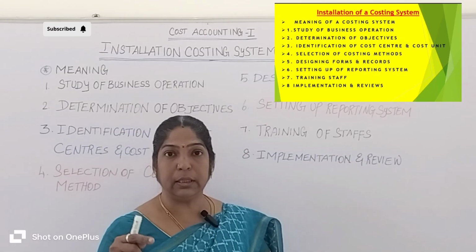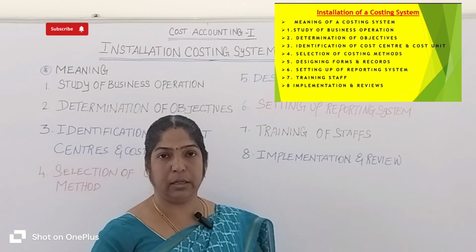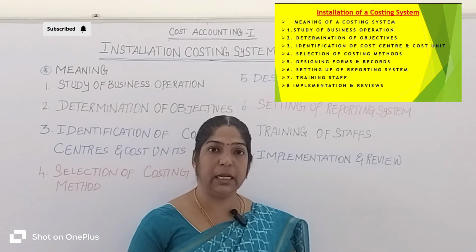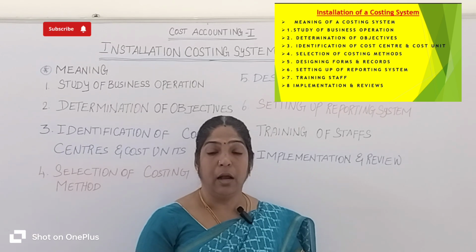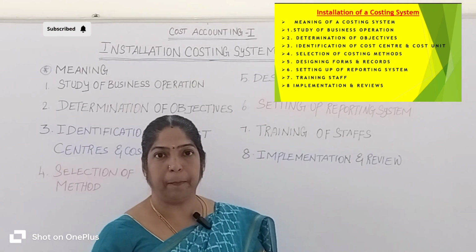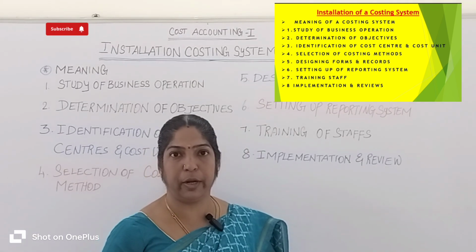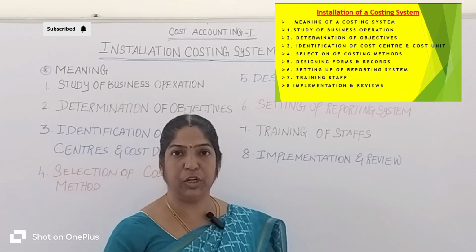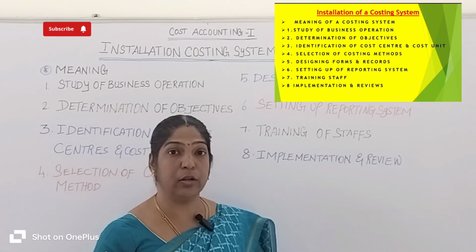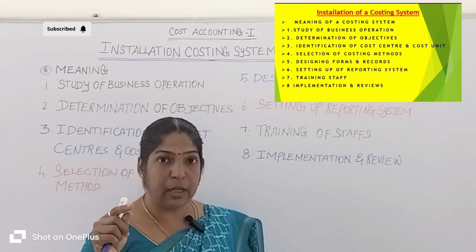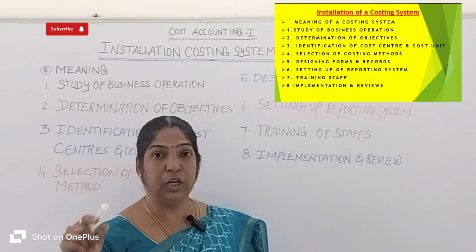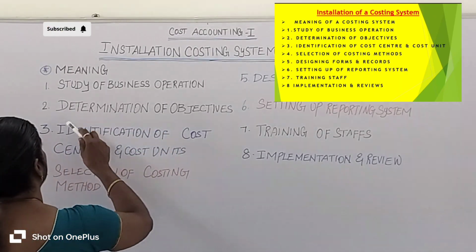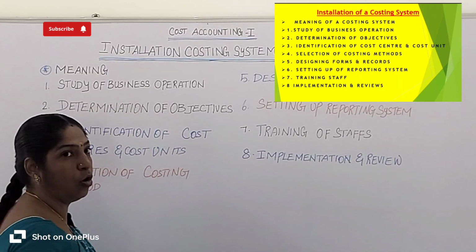Any textile company needs to study how much cotton is required, usage of cotton, labor hours, and machine time. Before installing the costing system, every company needs to study these. That is called study of a business operation.